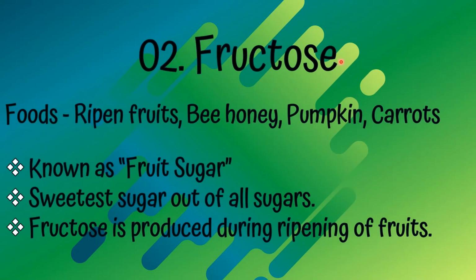The second one is fructose. Location of foods, ripened fruits, bee honey, pumpkin, and carrots. Known as fruit sugar, or the sweetest sugar out of all sugars. Fructose is produced during ripening of fruits.